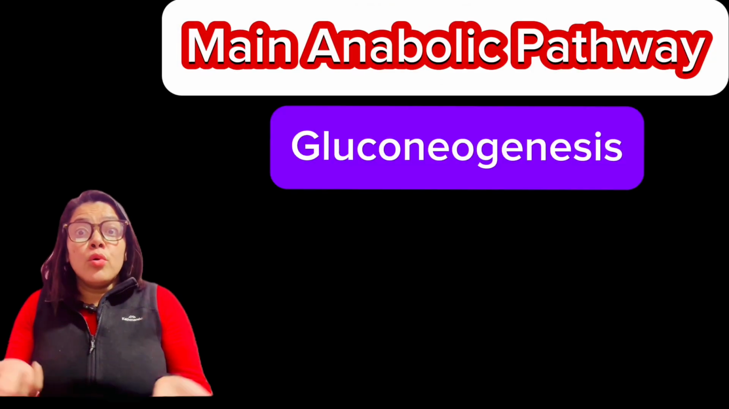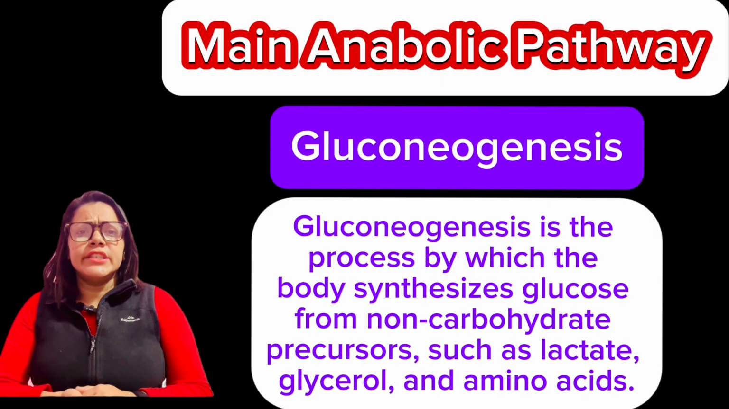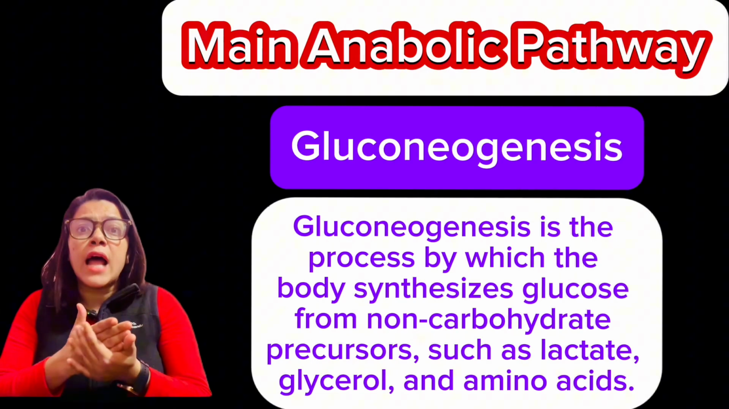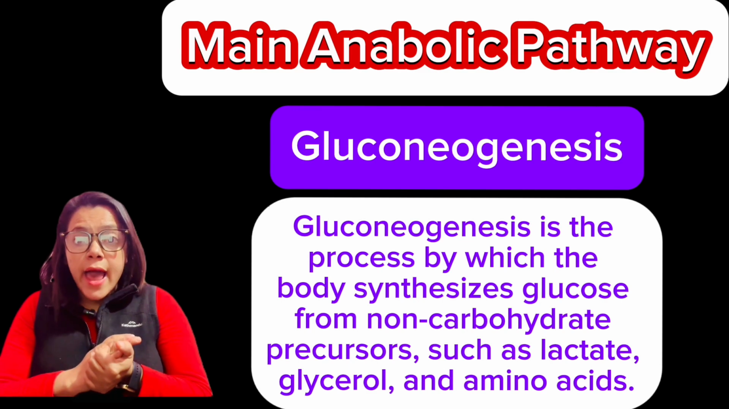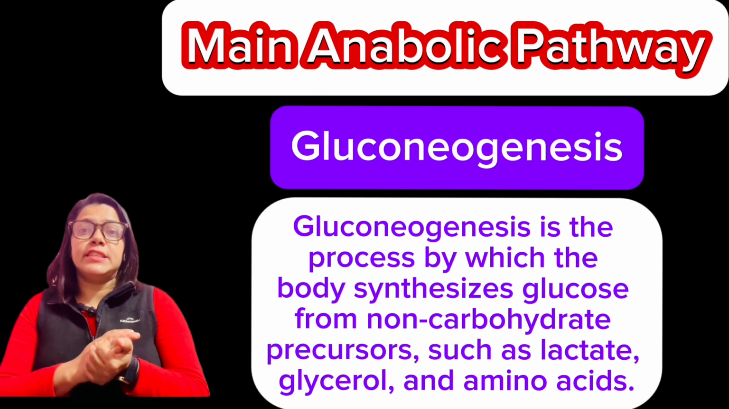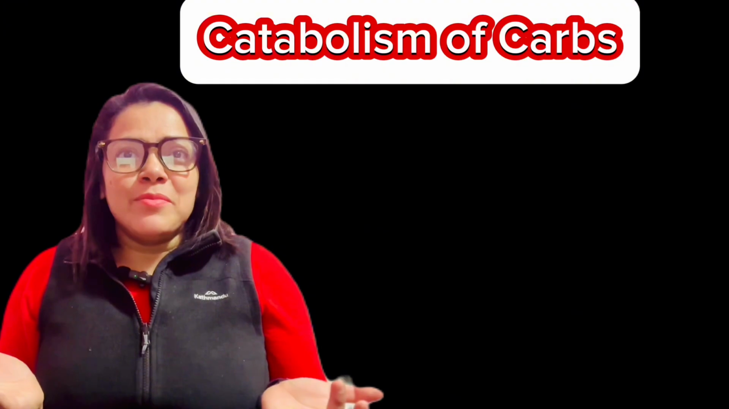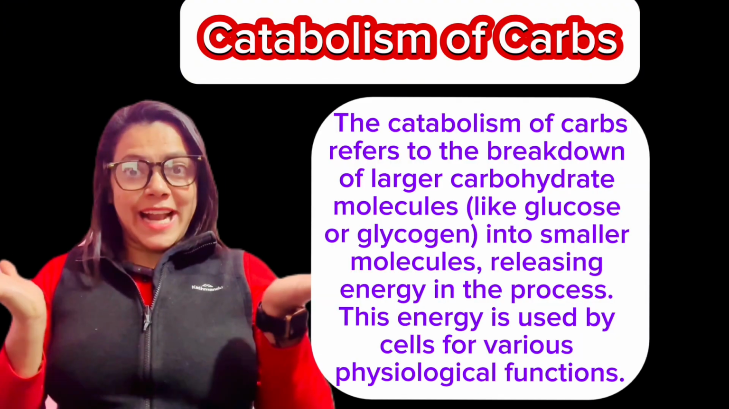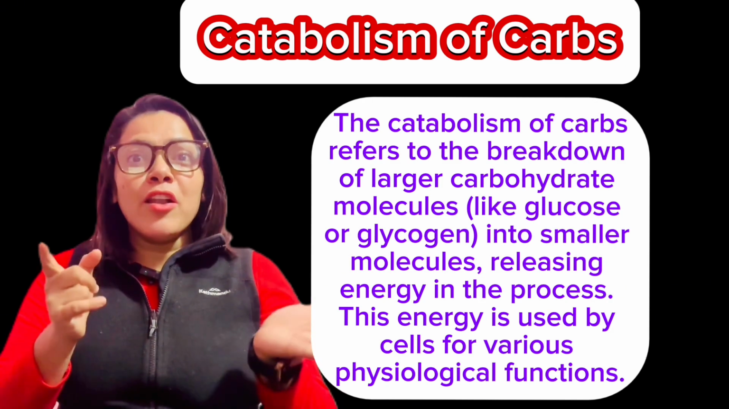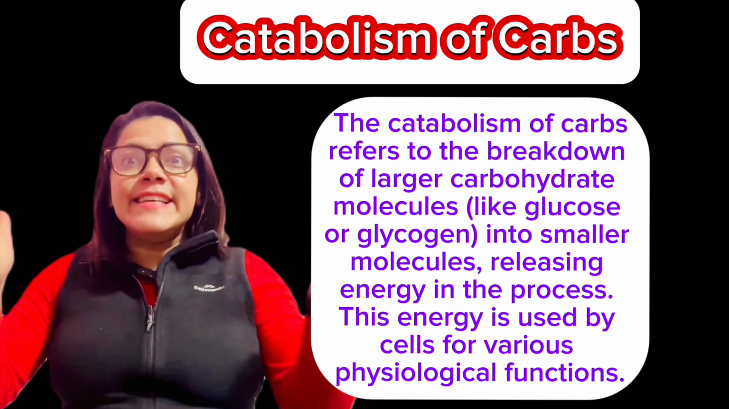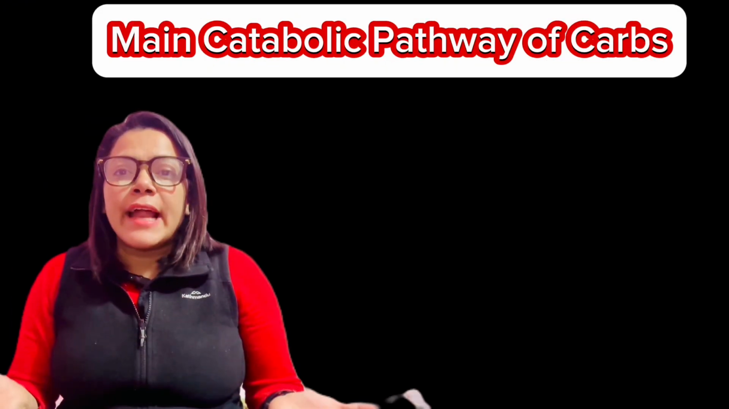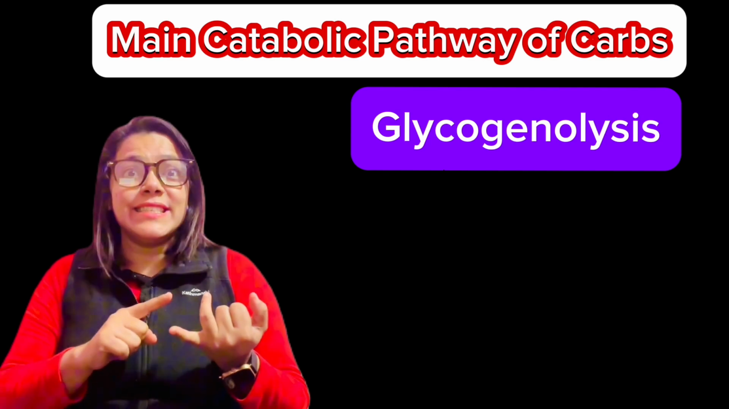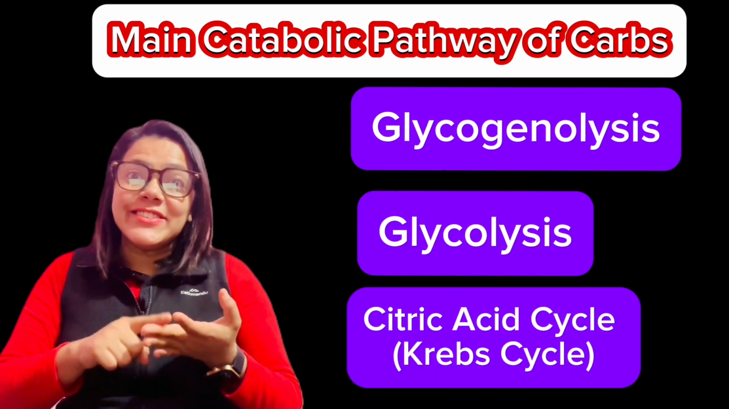Come to gluconeogenesis. Gluconeogenesis is the process in which our body produces glucose from non-carbohydrate sources such as amino acid, lactate, and glycerol. So let's move to the catabolism. Catabolism of carbohydrate refers to the breakdown of larger molecules, that is glycogen, into smaller molecules like glucose, releasing energy in the process. The main catabolic pathways for carbohydrate are glycogenolysis, glycolysis, and citric acid cycle.